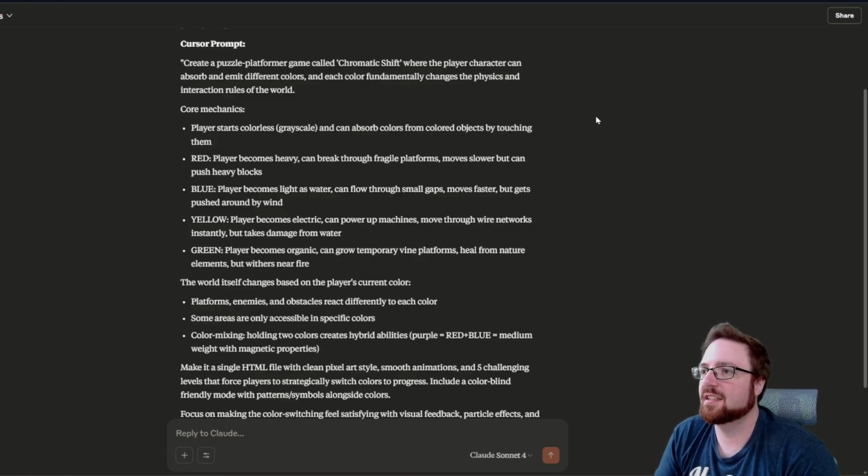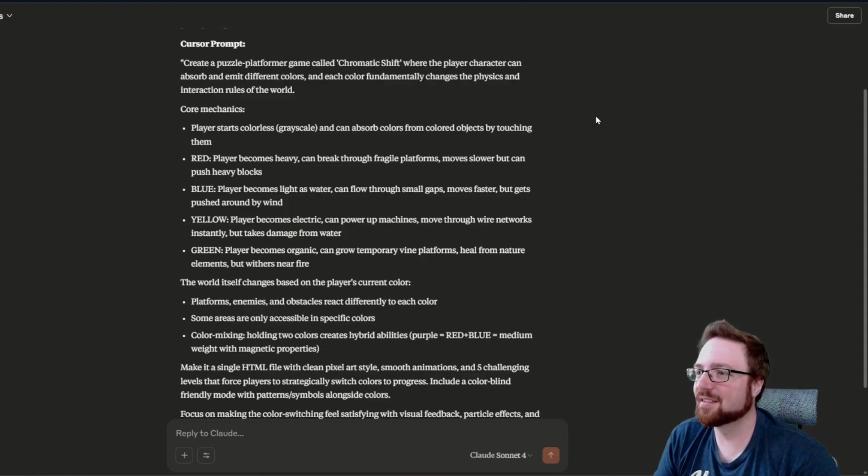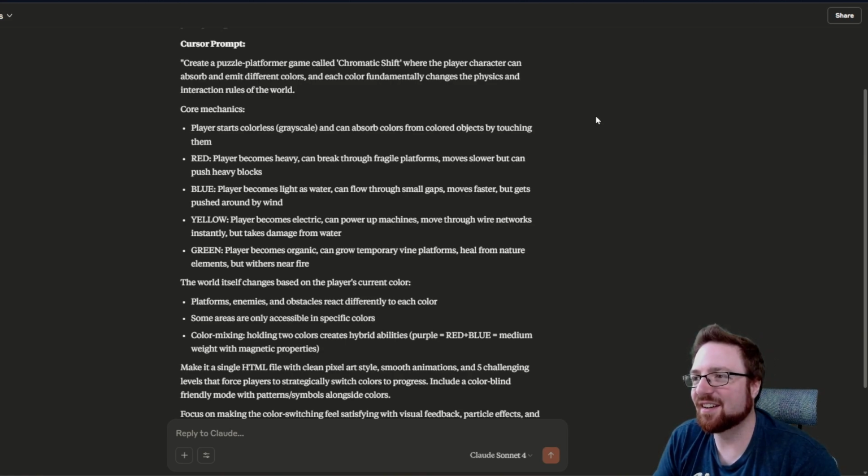Player starts colorless and can absorb colors from colored objects by touching them. Red makes you heavy. Very similar to ChatGPT. Moves slower but can push heavy blocks. That makes me wonder what game they're copying that I don't know about. Blue, player becomes light as water? Water is very heavy. Can flow through small gaps, move faster, but gets pushed around by the wind. Okay. Yellow becomes electric and can power up machines, move through wire networks instantly, but takes damage from water. Okay. Green becomes organic, grows temporary vine platforms, heals from nature elements, but withers near fire. There's not any fire, but okay.